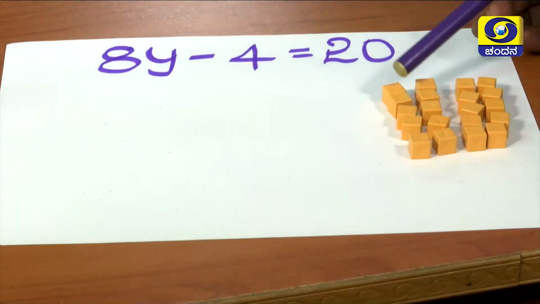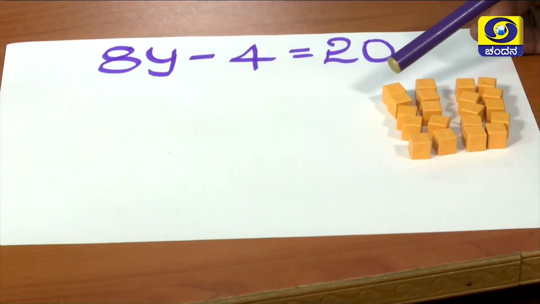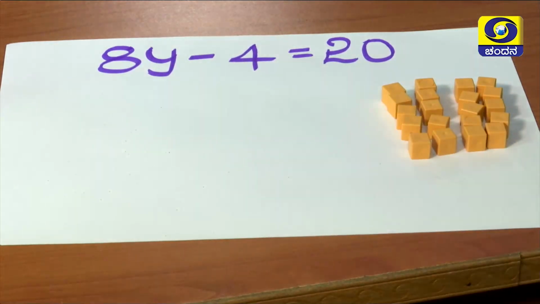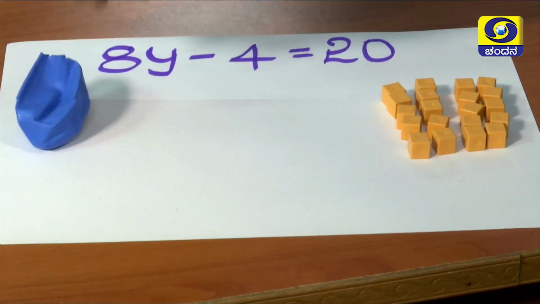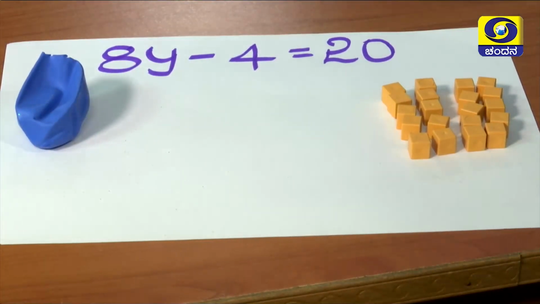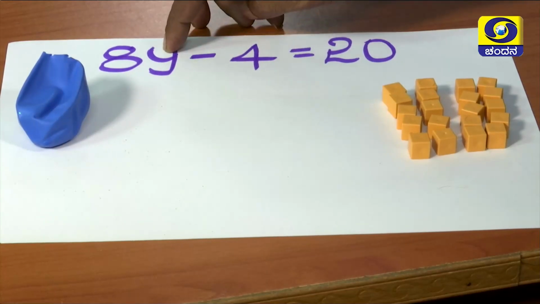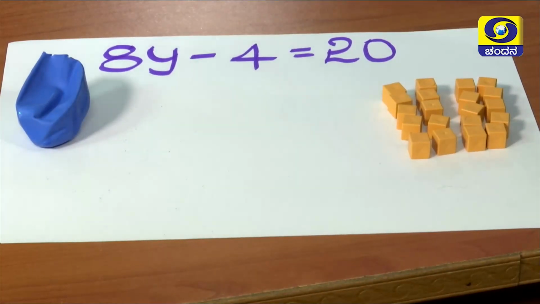Here we take 20 cubes. Count here: 20 cubes are here. What is y? Y means I am thinking of some number. Let us take this as y. In this y we don't know how many cubes there are. Then how many y's? 8y. 8y means y, 8 times.